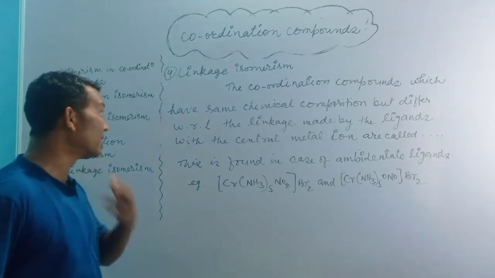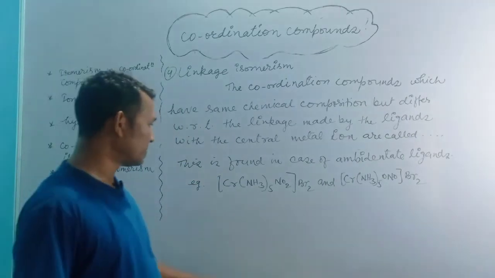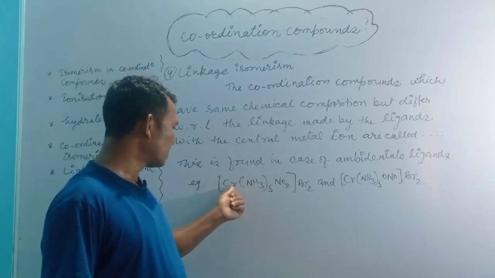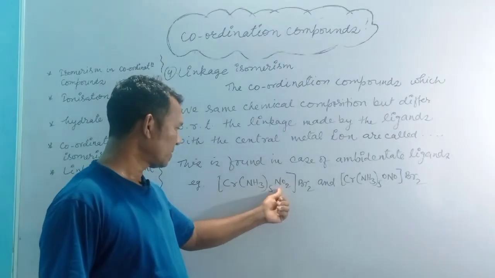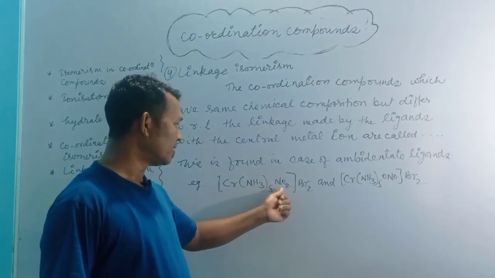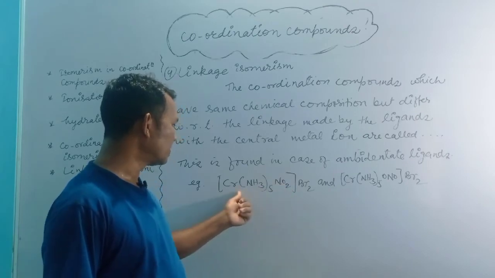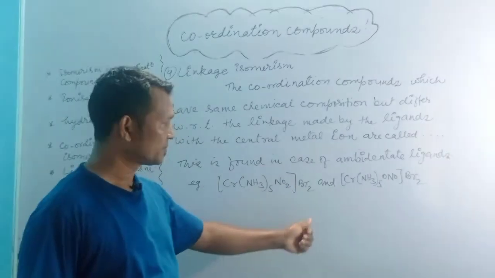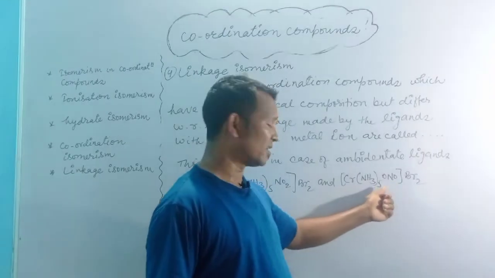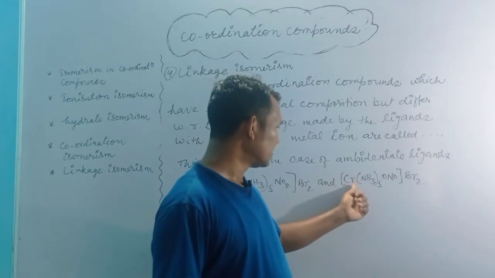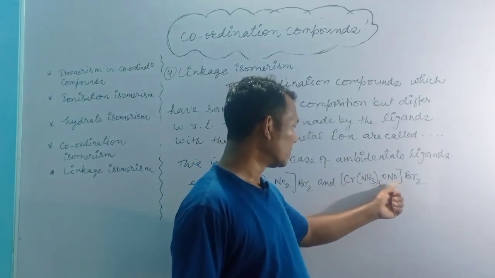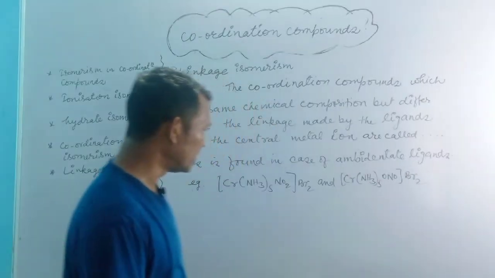This is an example of linkage isomerism. Here the linkage is between chromium and nitrogen, so its name is pentaamminenitrito-N chromium(III) bromide. Here the linkage is between chromium and oxygen, so its name is pentaamminenitrito-O chromium(III) bromide.